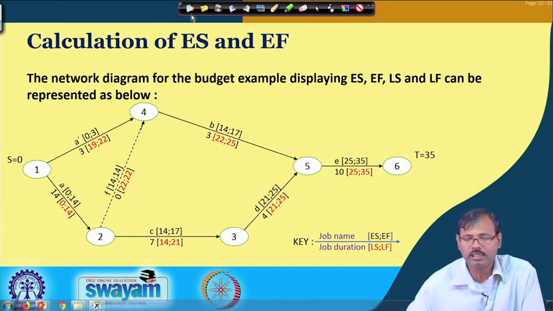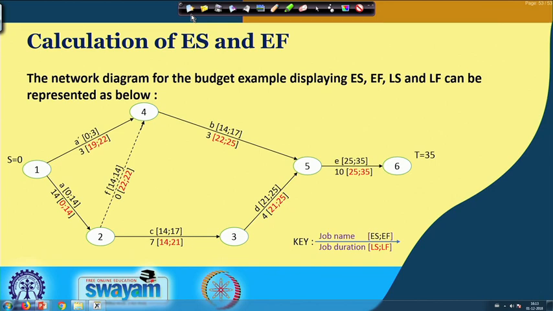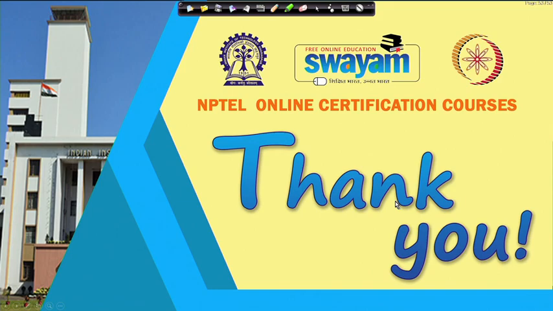So, these managerial decisions can be considered, and that is why it is a good practice to think of the early start, early finish analysis and late start, late finish analysis. This will give us the complete idea which jobs have slacks and can be considered in the optimization of the network, and which are the critical jobs that have to be considered more seriously, with more attention given to those jobs for their timely completion. So, this is all for this class. Thank you.